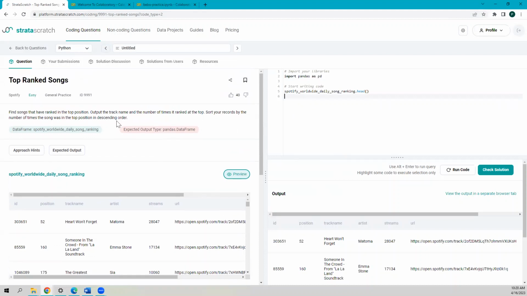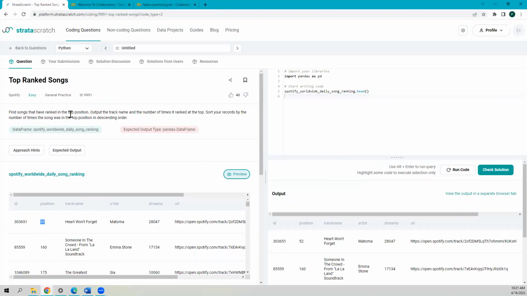Now let's read the problem. Find songs that have ranked in the top position, output the track name and the number of times it ranked at top. Sort your records by the number of times a song was in the top position in descending order. If we see the data frame, we can see several track names and the position they have.